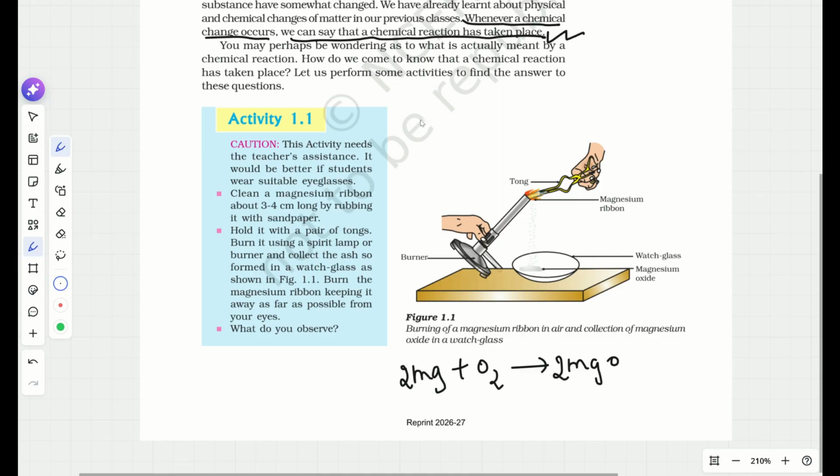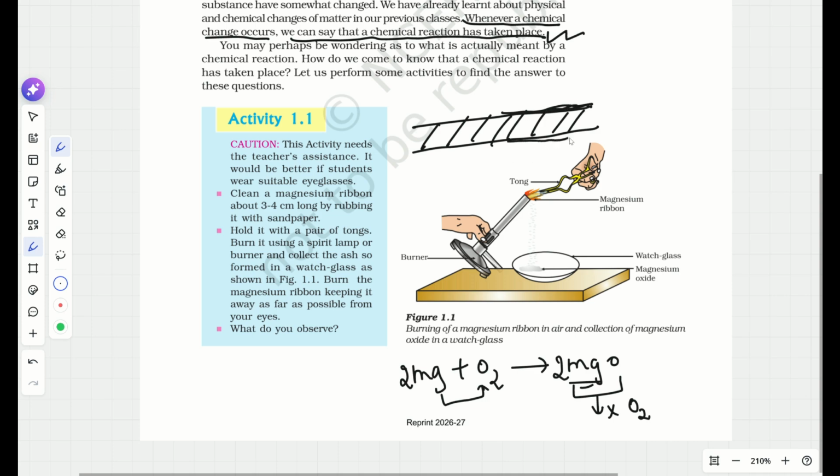The question they have given is, if this is a magnesium ribbon, why do we clean or scrape a layer of the magnesium ribbon before burning it? Magnesium oxide cannot react with oxygen. Only magnesium reacts with oxygen. So when you keep a magnesium ribbon exposed to air, the surrounding air will react with magnesium to form magnesium oxide. So a thin layer of magnesium oxide is formed.